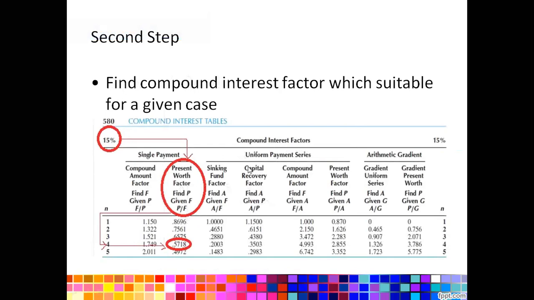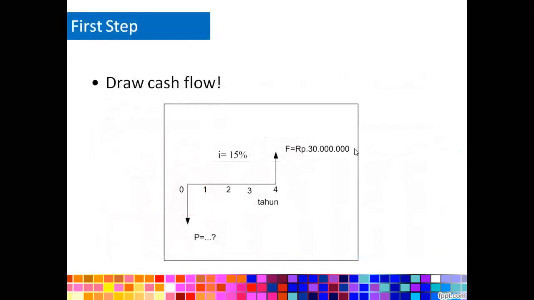Just do the same activity as the previous one. Just look carefully for the correct APR located on the left or the right of your page, and then find the single payment because we consider the situation as a single cash flow.